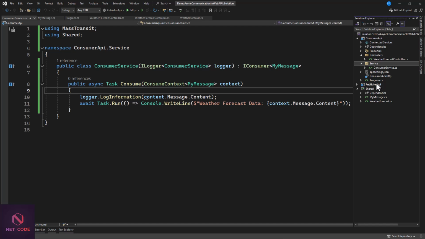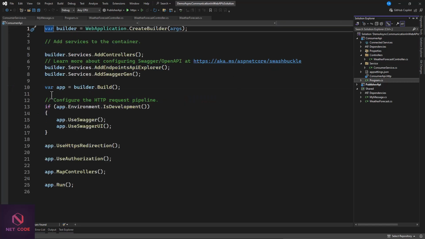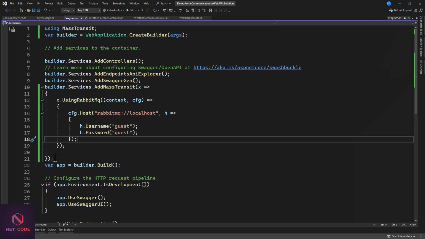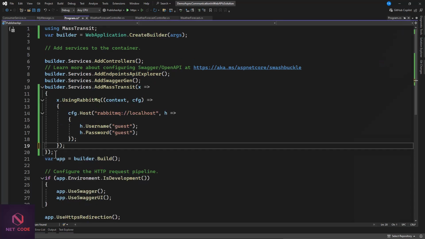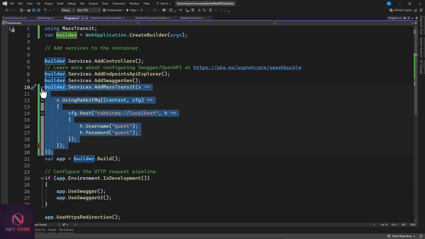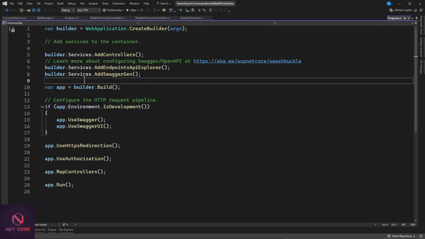Go to the Program.cs file, and now here we can go ahead and grab what we have in here. So let's grab this, because it is the same thing that we're going to do, and add some service as well. So let's go back to our program, and in here let's add this.